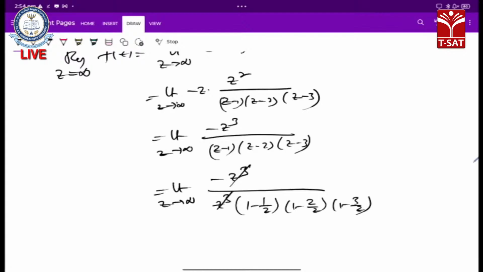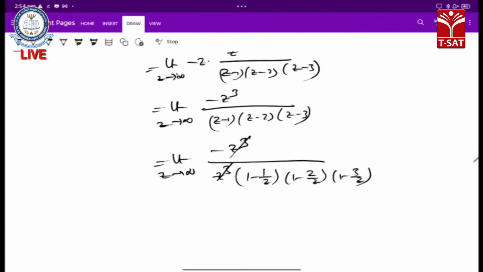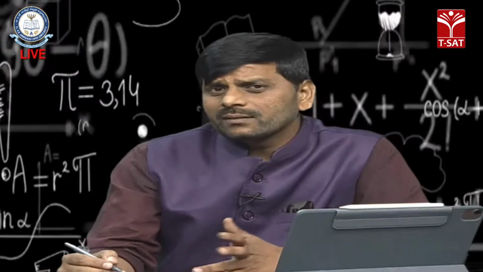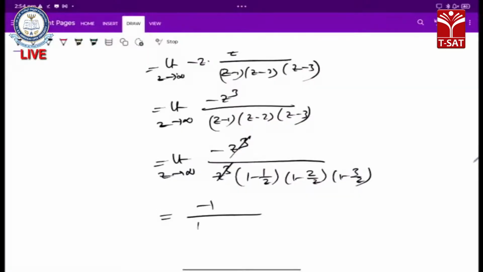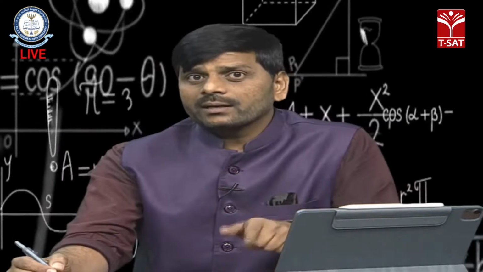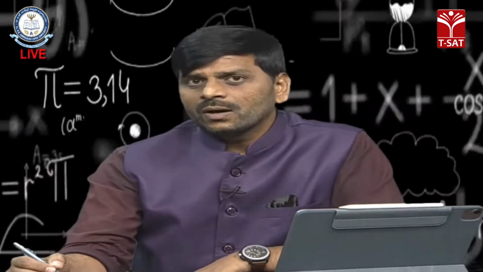So this z cube is cancelled now. Then automatically, z tending to infinity, 1 by z is tending to 0 here. So that is minus 1 by 1 minus 0, which is minus 1. So the residue at z equals infinity of our function f of z is minus 1, in the extended complex plane.